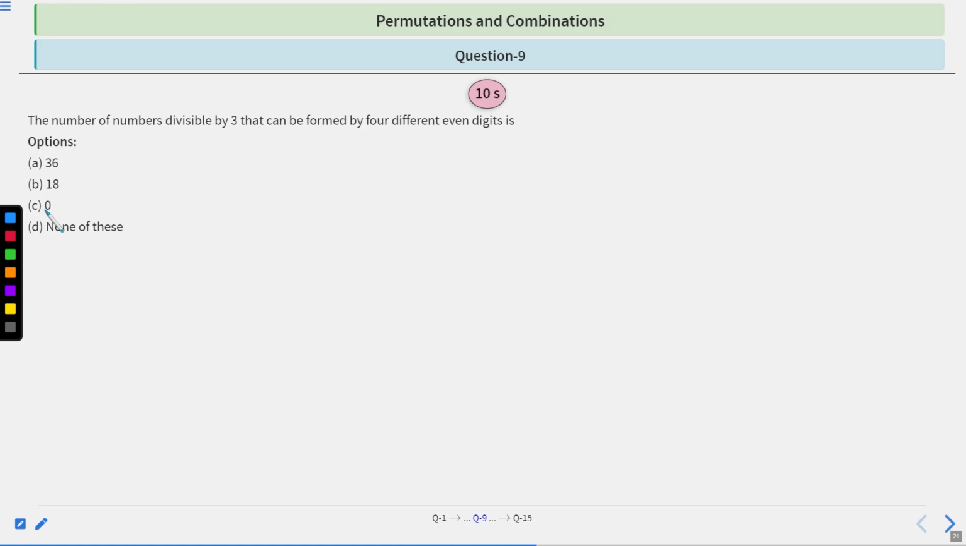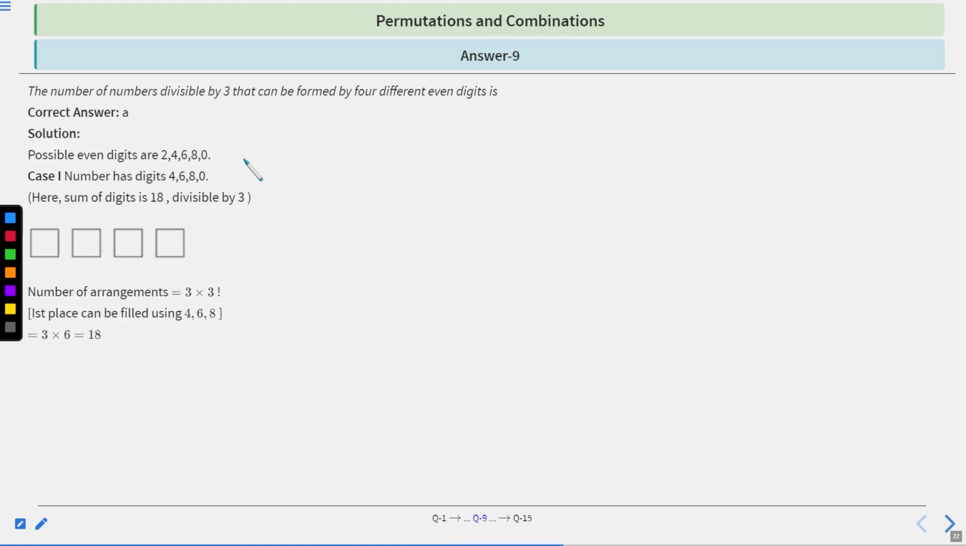Let's see the next question, question number 9, which says the number of numbers divisible by 3 that can be formed by 4 different even digits is. So you have 10 seconds to solve this question. After 10 seconds, we will move to the solution. Okay, let's move to the solution part.